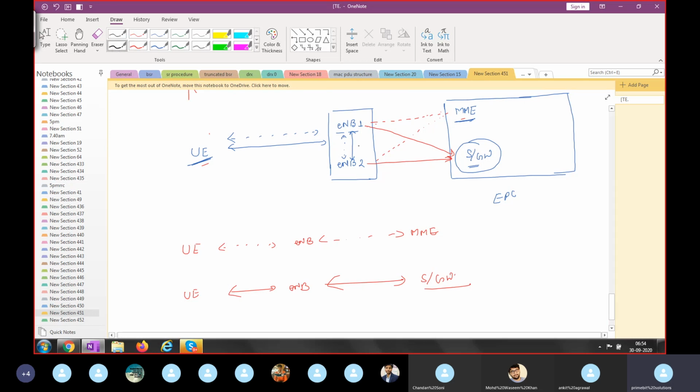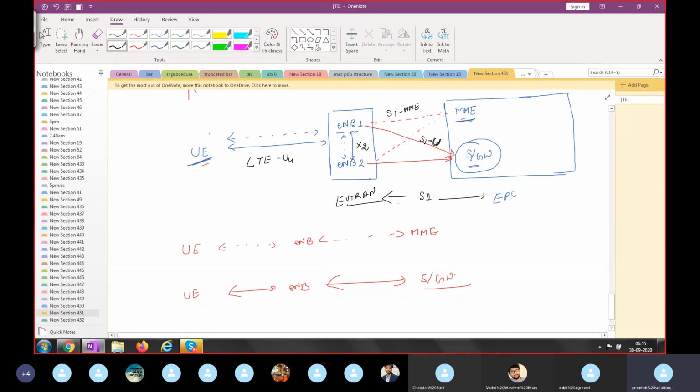So eNode B to eNode B, we have the X2 interface. Here over the air interface, it's the LTE-Uu interface. The general interface between your E-UTRAN and EPC is the S1. More specifically, between eNode B and MME, this interface is called S1-MME. And eNode B to serving gateway, this is for user plane information, for user traffic information, this interface is called the S1-U.